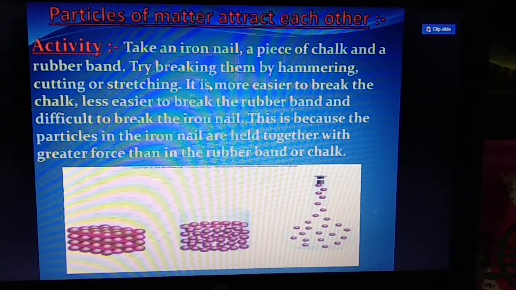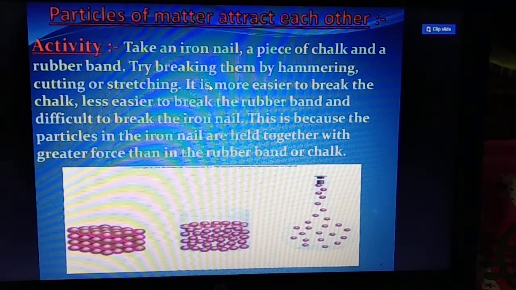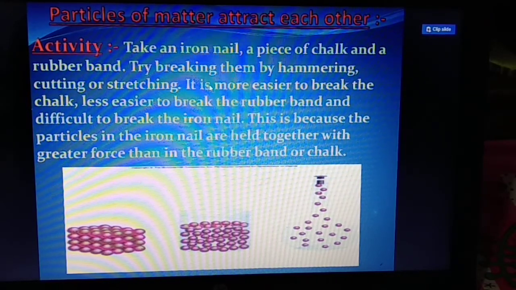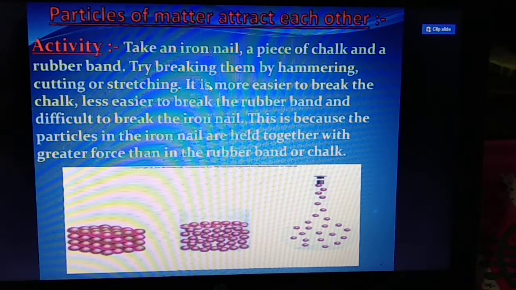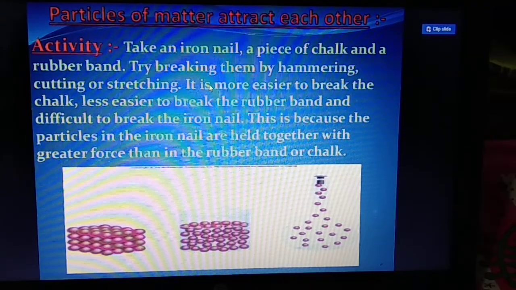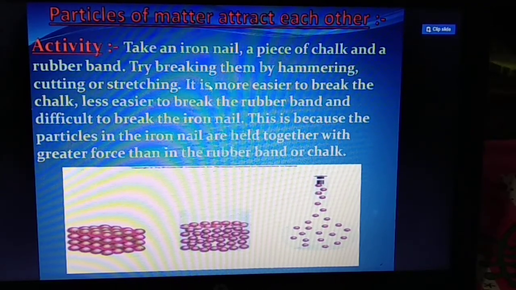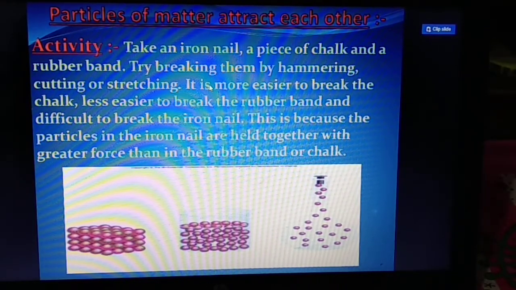Particles of matter attract each other. How will we prove this, students? Take an iron nail, a piece of chalk and a rubber band. Try breaking them by hammering. So what have you taken? One is an iron nail, second is a piece of chalk, and third is a rubber band. Try breaking them by hammering, cutting or stretching.